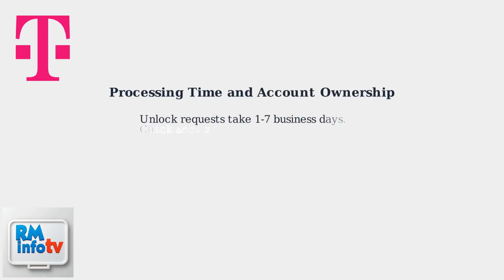To find your device IMEI, dial *6 on your phone. Remember, unlock requests can take 1 to 7 business days to process. Also check for account ownership issues if the device was bought used.